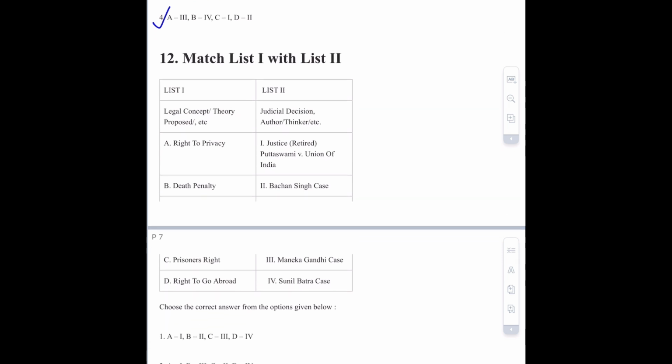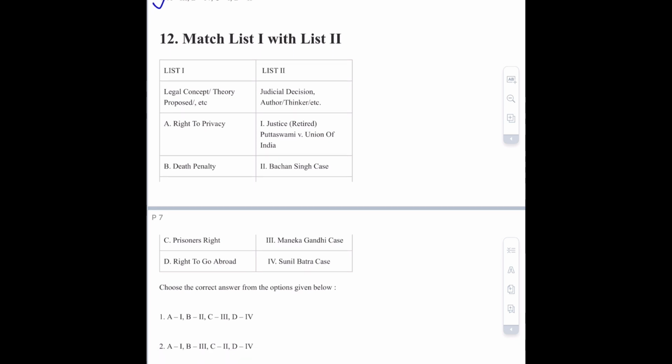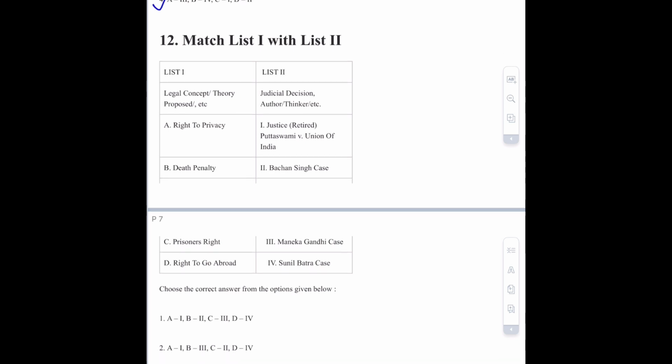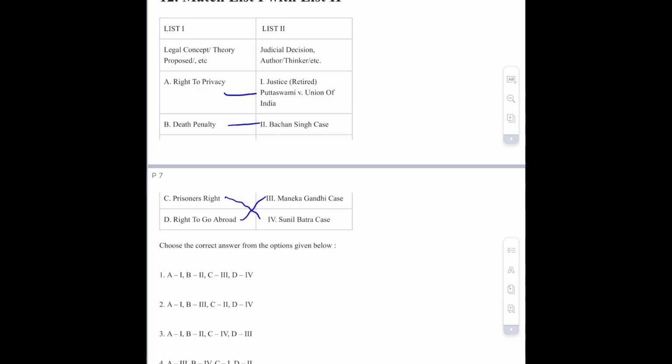and in this we basically have to match the right to privacy and other topics with cases, that is, which decision was in which case. Right to privacy is a well-known case of Puttaswamy, death penalty is Bachan Singh, prisoners' rights is the Sunil Batra case, and right to go abroad is the Maneka Gandhi case. So the correct option of this question is option number 3.